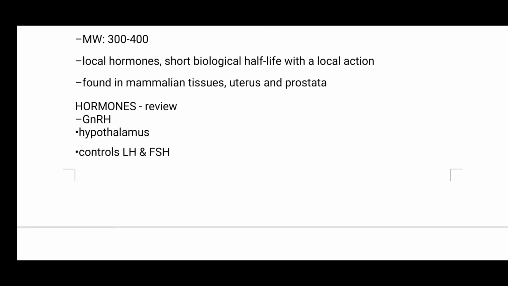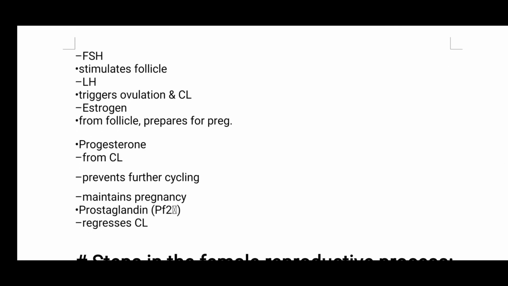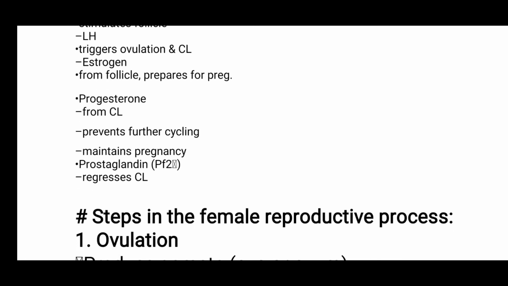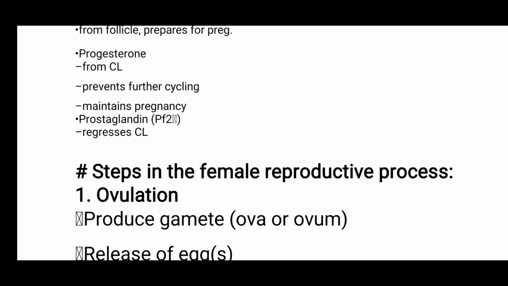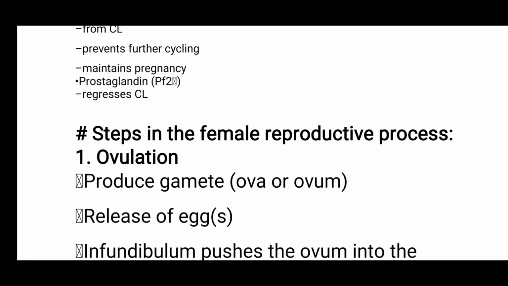Hormones review. GnRH from the hypothalamus controls LH and FSH. FSH stimulates the follicle. LH triggers ovulation and the CL. Estrogen from the follicle prepares for the egg. Progesterone from the CL prevents further cycling and maintains pregnancy. Prostaglandin appears to regress the CL.